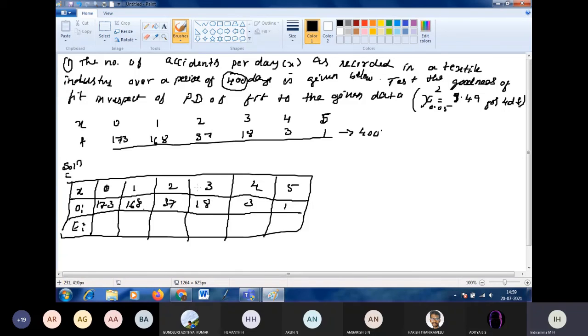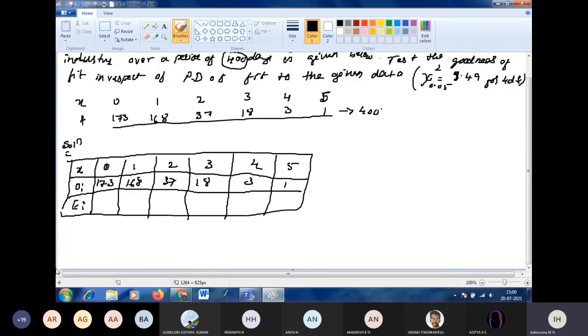So binomial distribution formula. First, can anybody tell me the formula for binomial distribution? P of x equal to? nCx into p power x into q power n minus x. That is the binomial distribution.